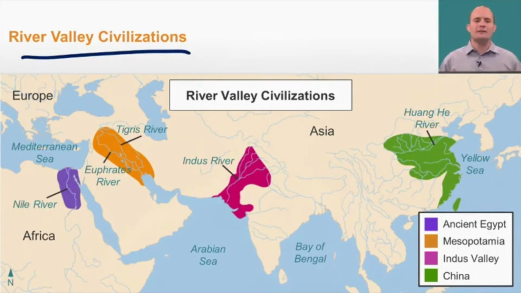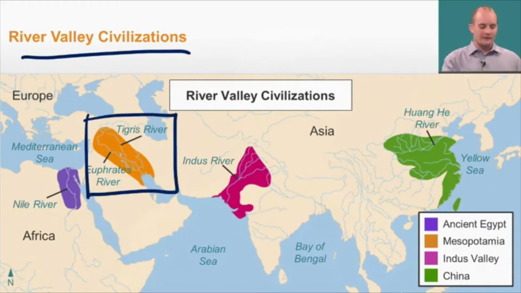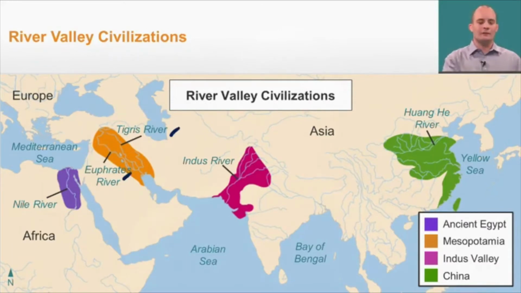And those river valley civilizations were located in Mesopotamia, around the Tigris and the Euphrates rivers, in Southeast Asia, around the Indus River, and in modern-day China, around the Huanghe River. But today, we're going to be focusing on the Nile River, specifically in modern-day Egypt.